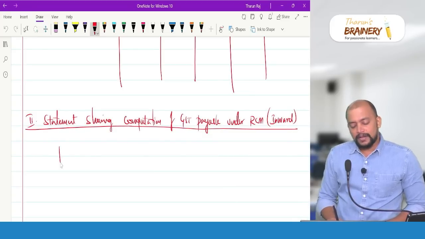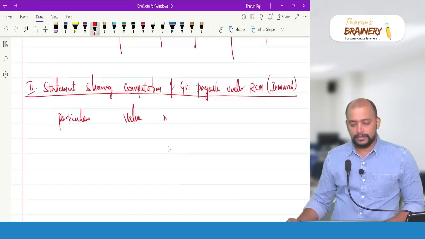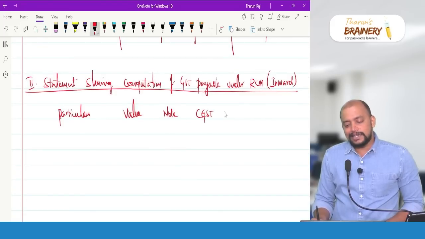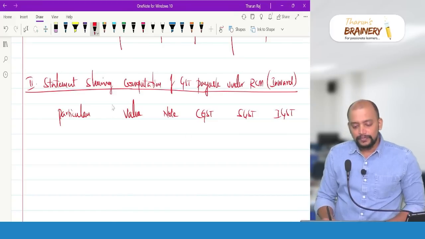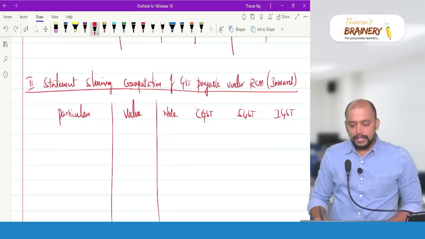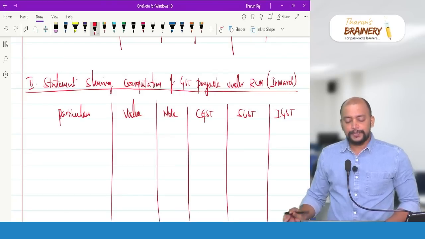Same way, particulars, value, then note, CGST, SGST, IGST. Then next, statement number 3.